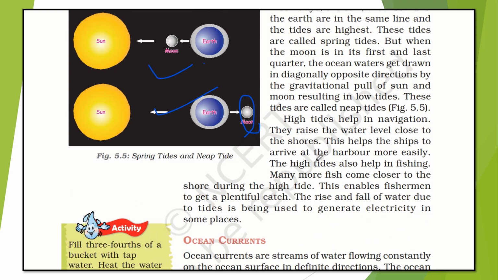Now, high tides help in navigation. They raise the water level close to the shores. This helps the ships to arrive at the harbor more easily. The high tides also help in fishing. Many more fish come closer to the shore during the high tide. This enables fishermen to get a plentiful catch. The rise and fall of water due to tides is being used to generate electricity in some places.